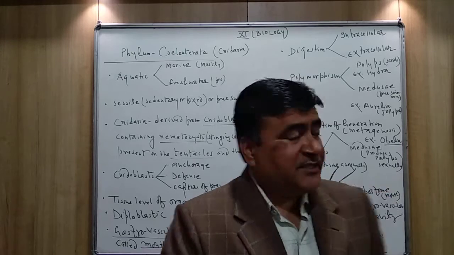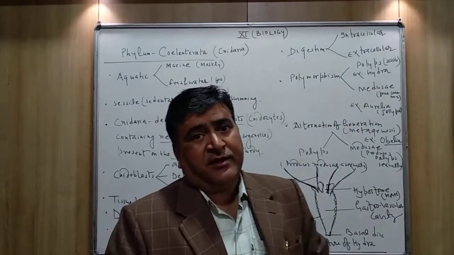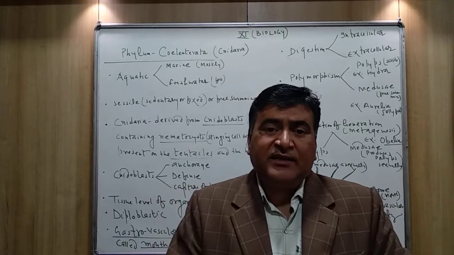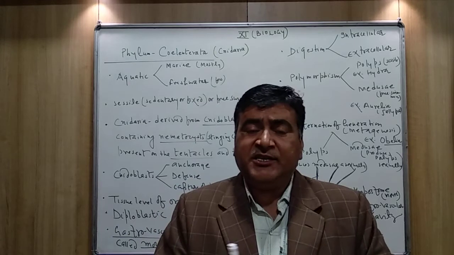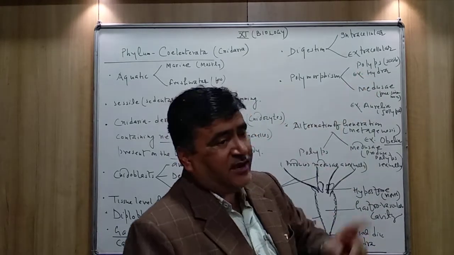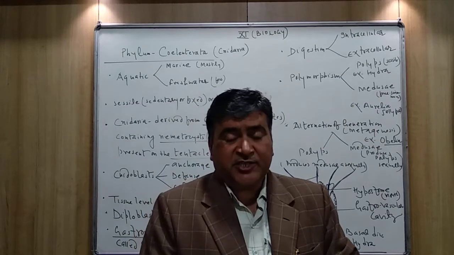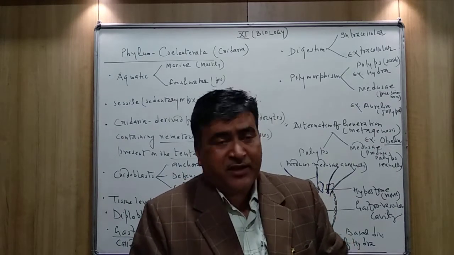So what are the differences between the polyps and Medusae form? The polyps are cylindrical in shape. The Medusae are umbrella shaped in structure. The polyps are sessile. They are fixed. They do not swim. The body is stationary.